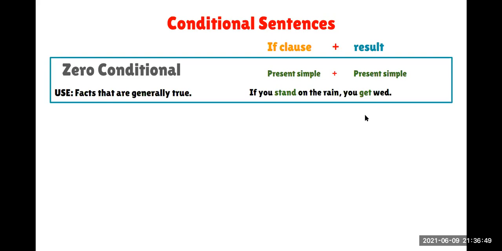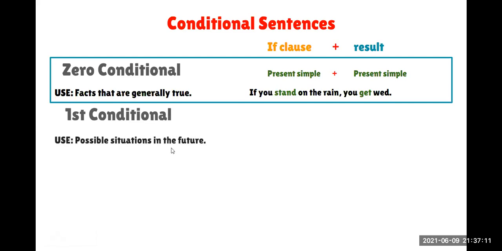What about the second conditional that you know? After the zero, we have? The first conditional. Very good. When do we use the first conditional? A possible situation in the future. Very good. So it's for possible situations in the future.